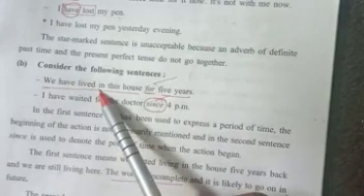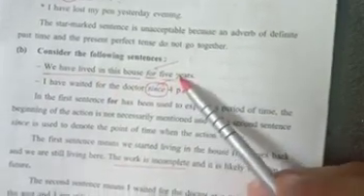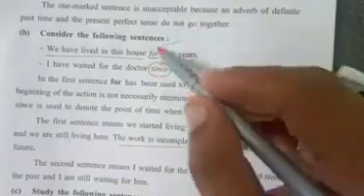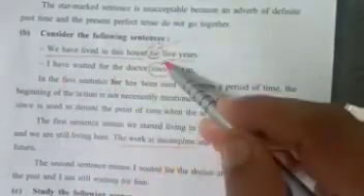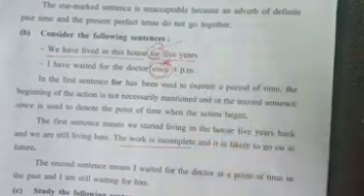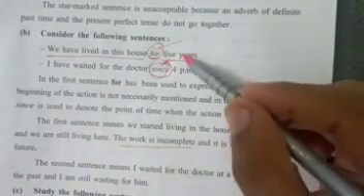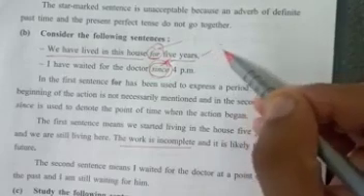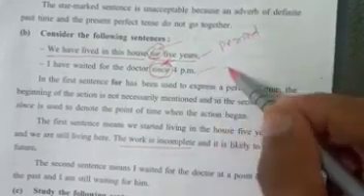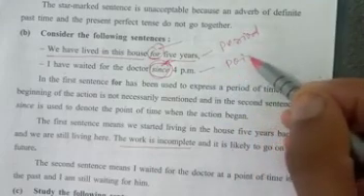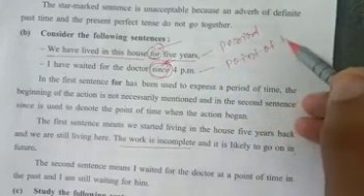Then, we have lived in the house for 5 years. Look at this sentence. For 5 years. Here, I have waited for the doctor since 4 p.m. Since 4 p.m. 5 years is a period. 4 p.m. is a point of time.